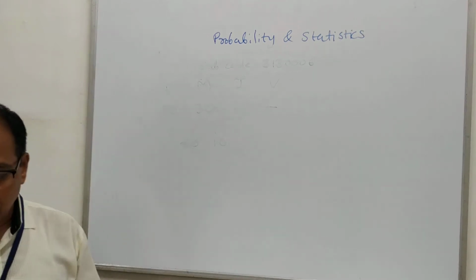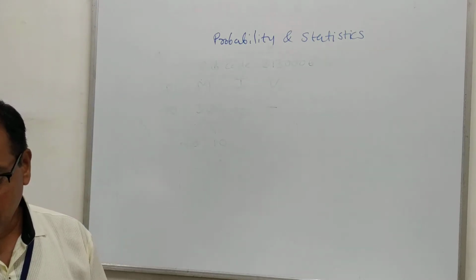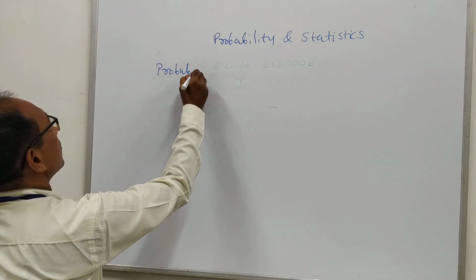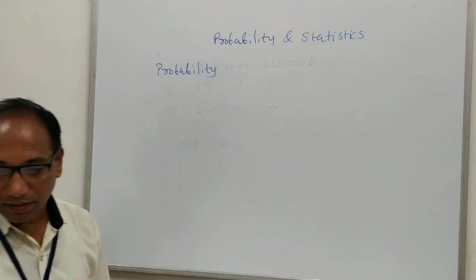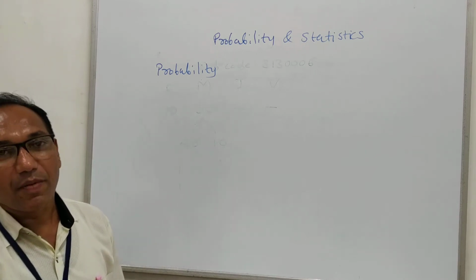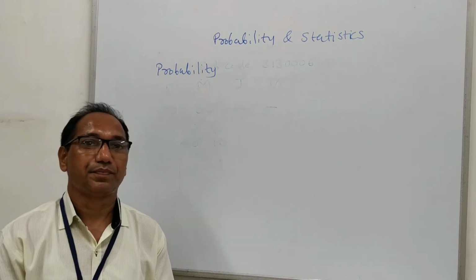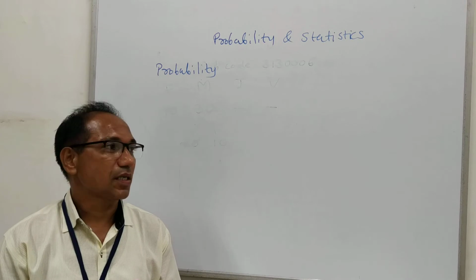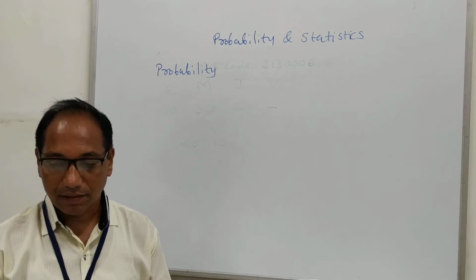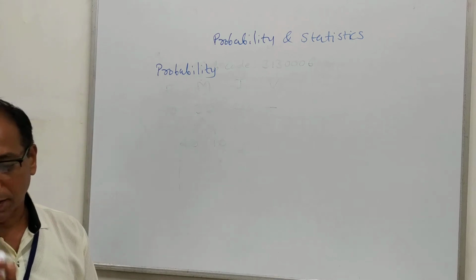Now, in this subject, we will have some chapters, like probability, then random variables and probability mass function. In the probability mass function chapter, we will see binomial distribution, Poisson distribution, normal distribution, etc., and we will see their properties. Basically, examples are very important here.